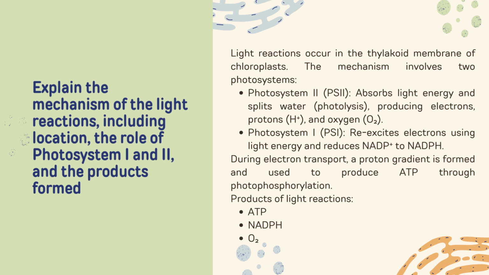Second, photosystem 1, PSI, excites electrons using light energy and reduces NADP+ to NADPH. During electron transport, a proton gradient is formed and used to produce ATP through photophosphorylation. Products of the light reaction: ATP, NADPH, and O2.